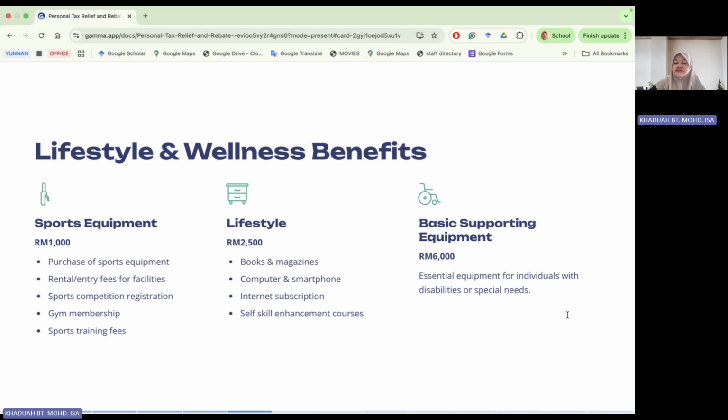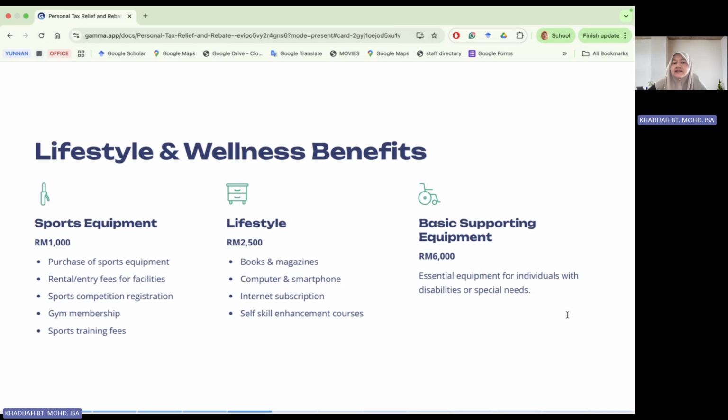And finally, self-skill enhancement courses. If you take up any self-skill enhancement course, it will also be part of the lifestyle of 2,500 ringgit. So it means that if you have everything here, you have books and magazines, you also have your computer or smartphone, internet subscription, everything is limited to 2,500.